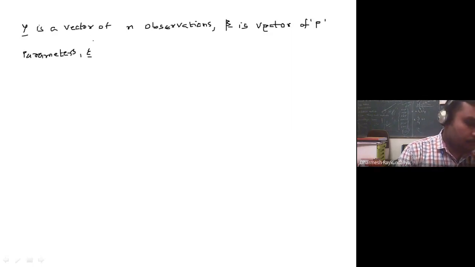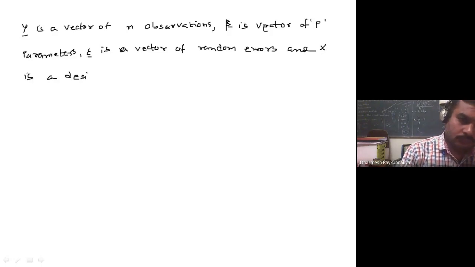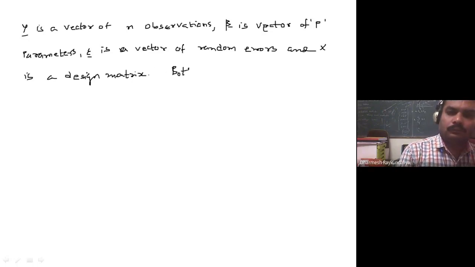Epsilon is a vector of random errors. And x is a design matrix. X is a design matrix. Both X and beta